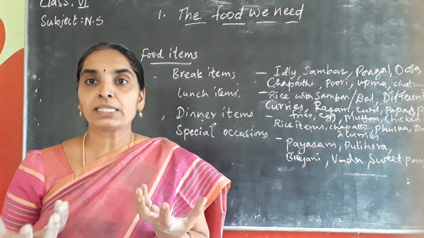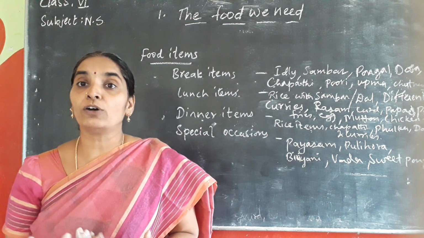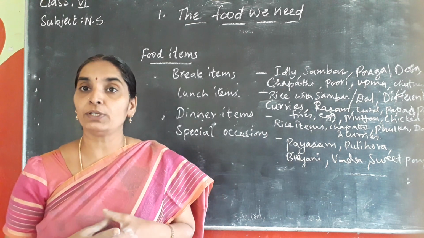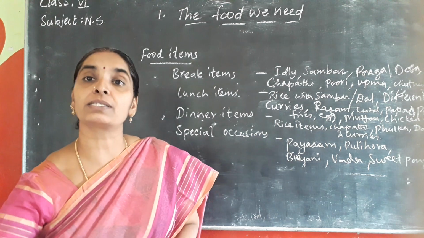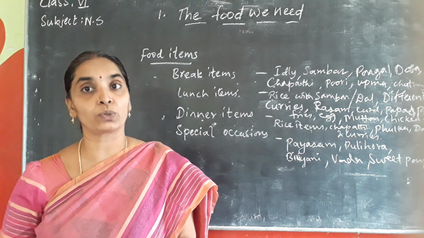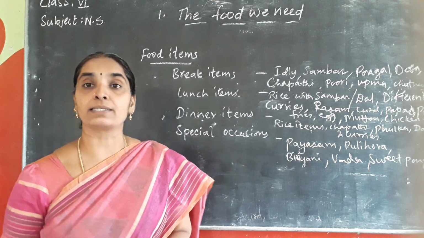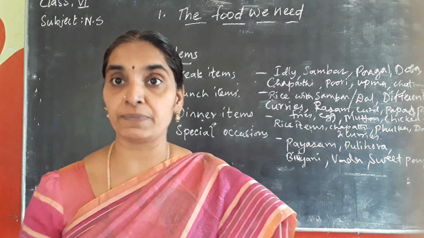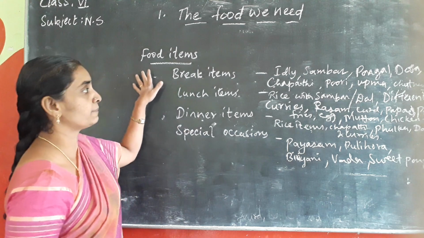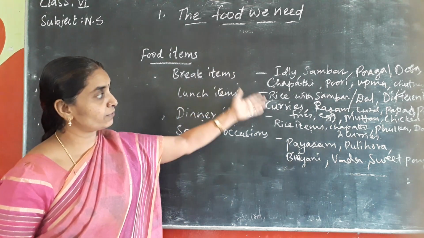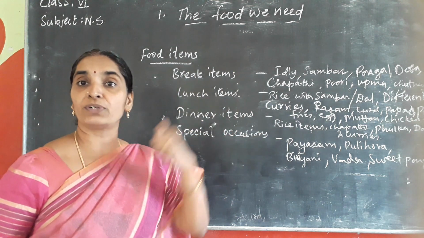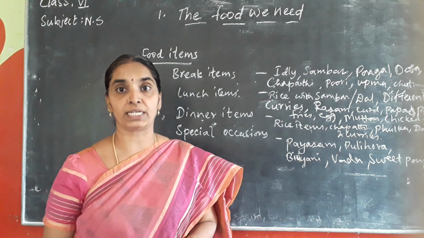So apples are grown mostly in areas of very cool climate, and we know that depending upon the climatic conditions, particular crops are grown in particular places. So on what factors does the preparation of the food items depend? So the food items are divided like this. We take different food items, and from where these food items come from, that is the next question that arises.